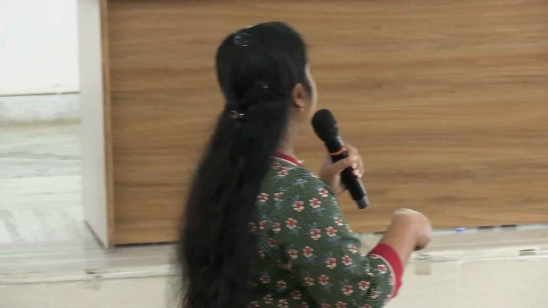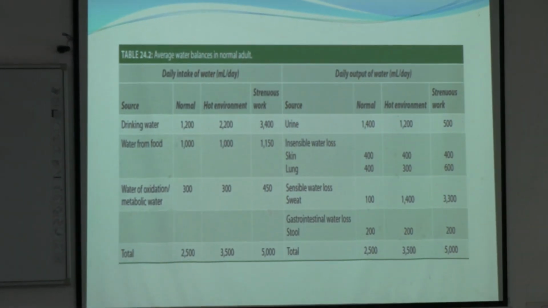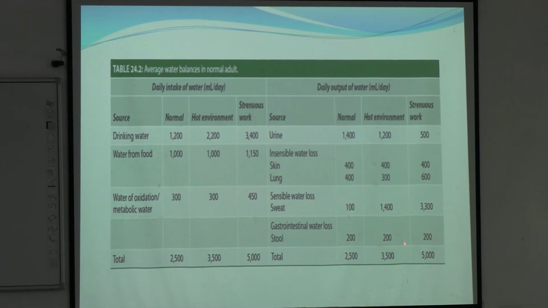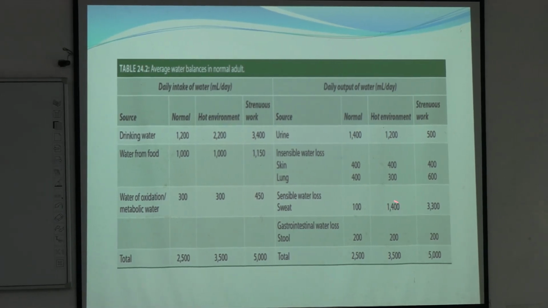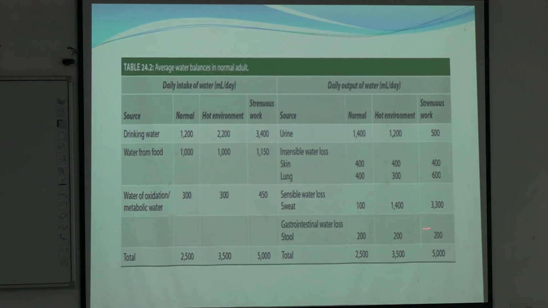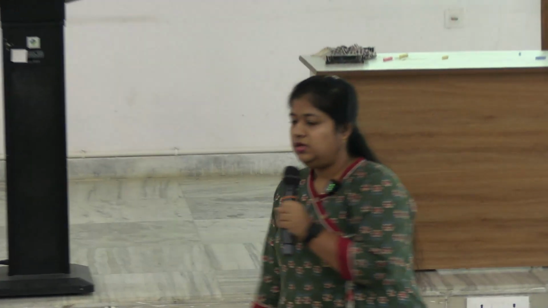Okay, so in our respiration we tend to lose 400 milliliter, and by insensible water loss from skin, that is also 400 milliliter, whereas the sensible part is variable. In hot environment, look at the amount of this sensible water loss or sweating. It can be up to 1400 milliliter. তাইতো? So in environment such as in our country or our place, it is around this,